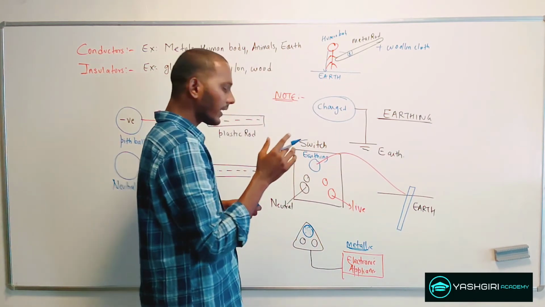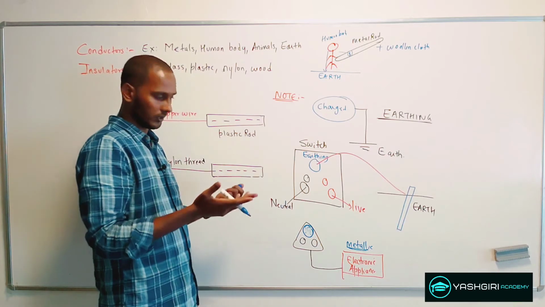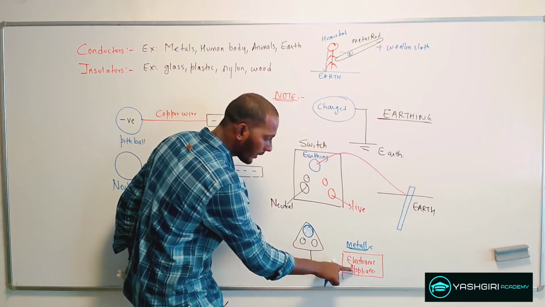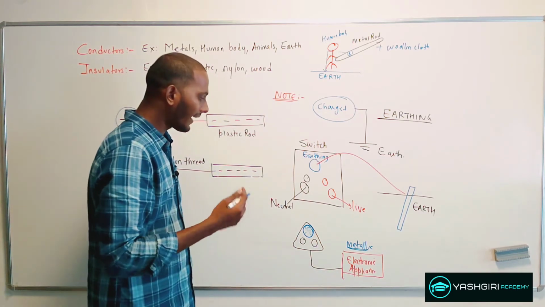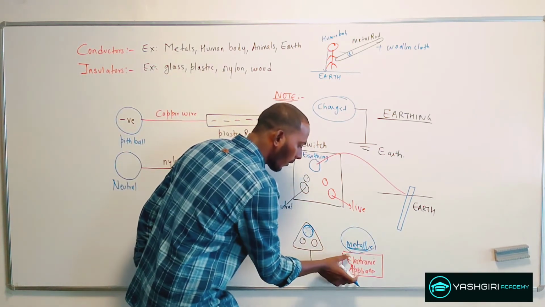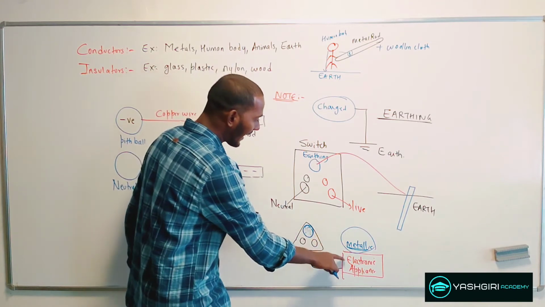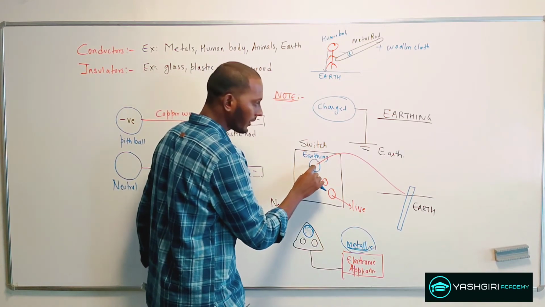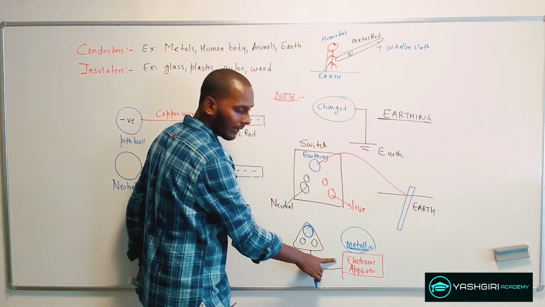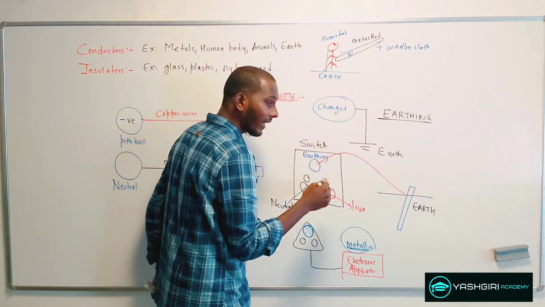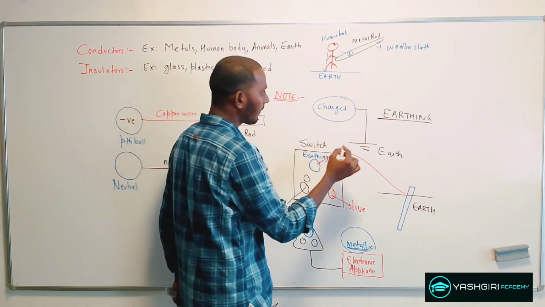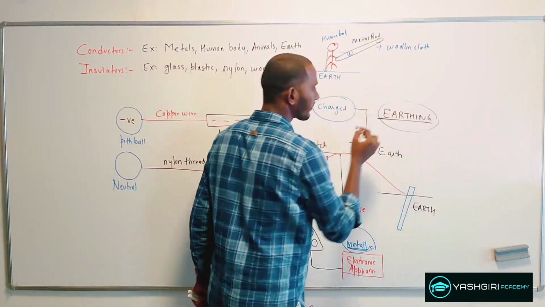Now by chance, suppose there is any fault, or this live wire touches the metallic body of your appliances. In that case, the excess charge produced on the metallic surface of your appliances will be directly transferred through this terminal to the earthing, without any damage to the electronic appliance that you connected, or without causing any injuries to humans. So that's the big advantage of earthing.